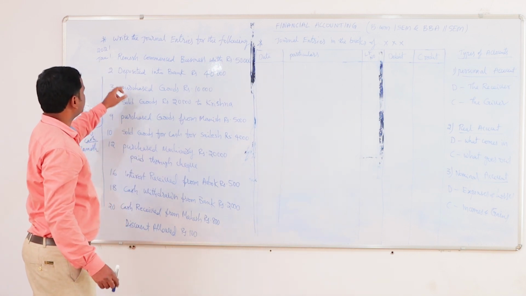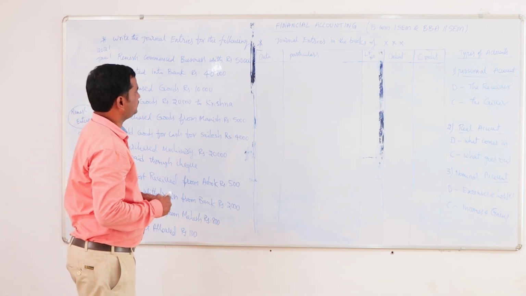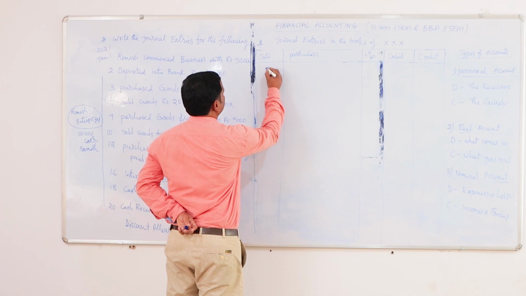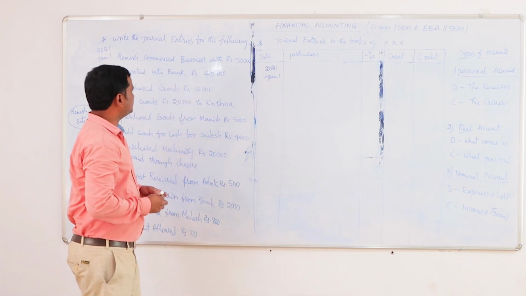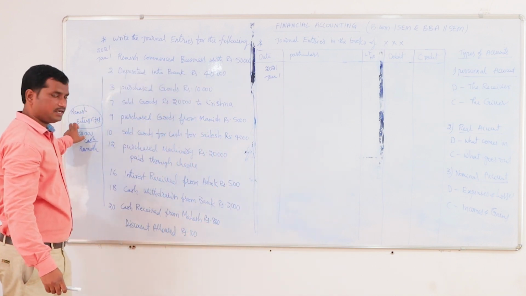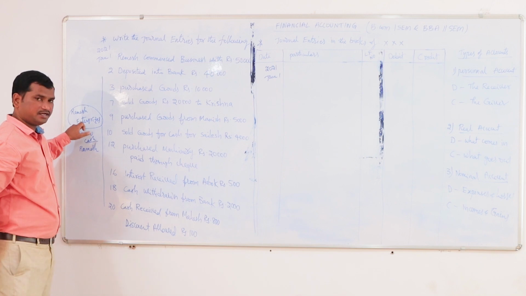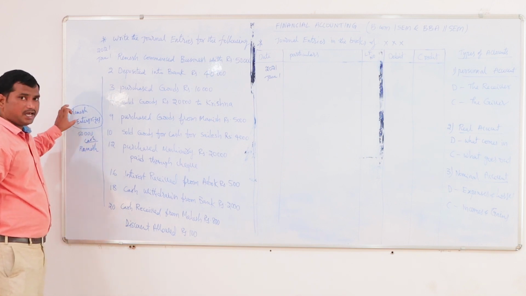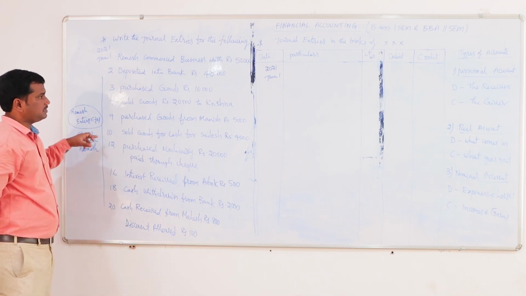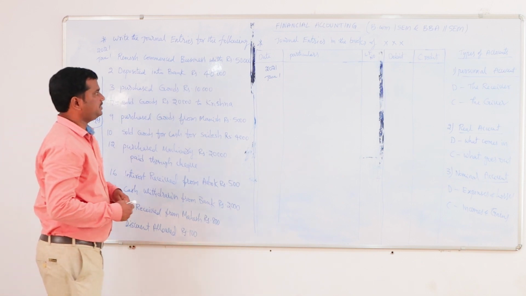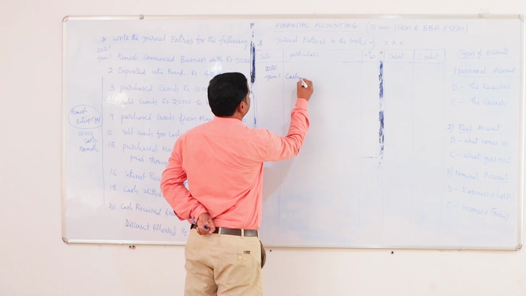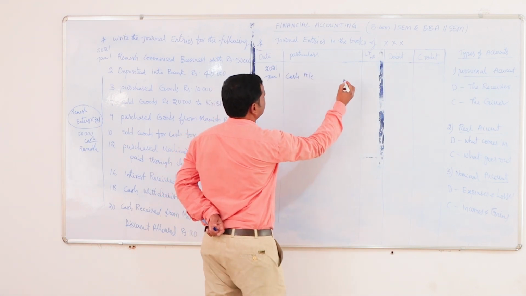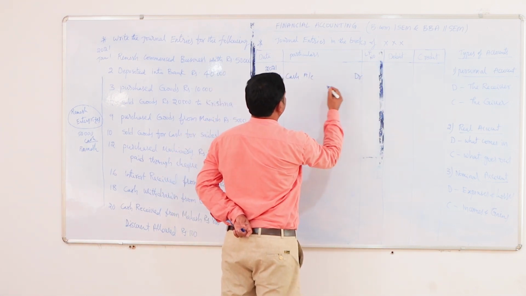The first transaction is Ramesh commenced business with rupees 50,000. Here in the date column, first we should enter the year 2021, January 1st. Ramesh is starting the business with rupees 50,000. Let us suppose he is establishing an enterprise, and he is investing 50,000. Here, the enterprise is getting the cash 50,000. Cash is an asset, so that should be debited. Cash account debited to.